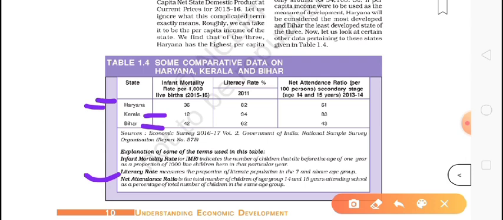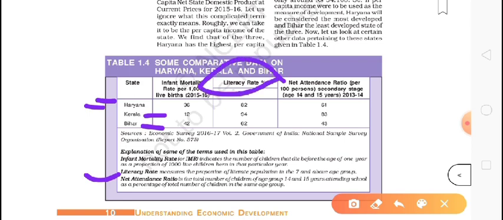Basically, if a person is aged 7 years or above and can read any language or write in any language, they are considered literate, educated. That is called literacy rate.